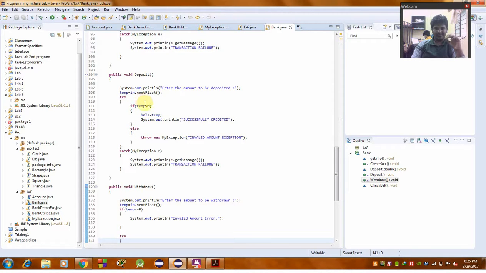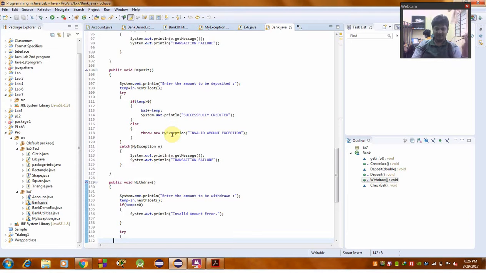The amount to be deposited should be read using a System.out.println statement. Temp is in.nextFloat. If temp is greater than 0, the amount will be successfully deposited, else it should show the invalid amount using a throw block, that is throw new MyException. It will move to the next iteration. And the catch I have told, and this will also show the message, the transaction will not be done properly, and hence it shows the transaction failed.